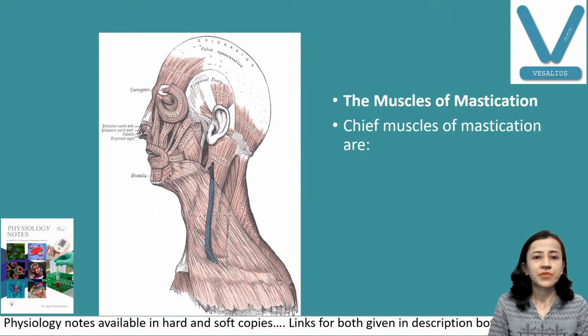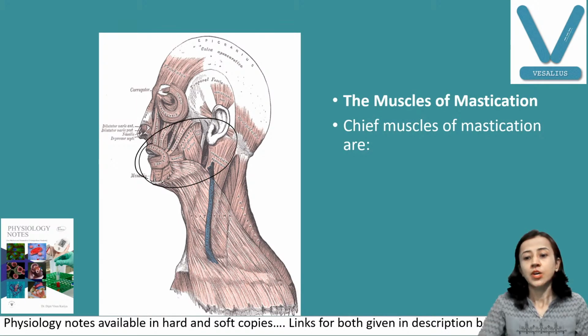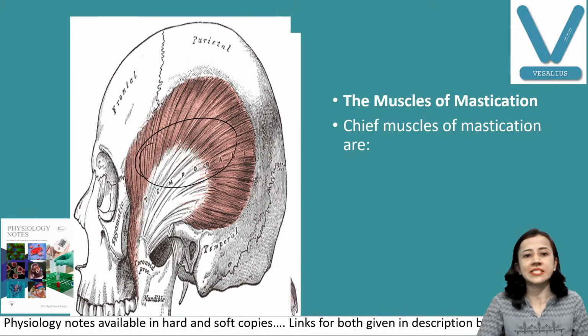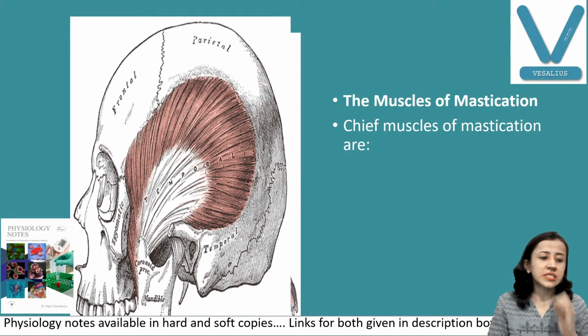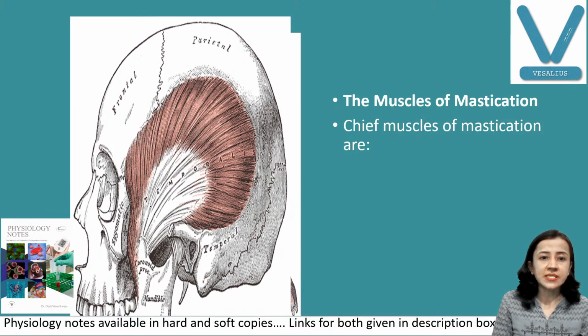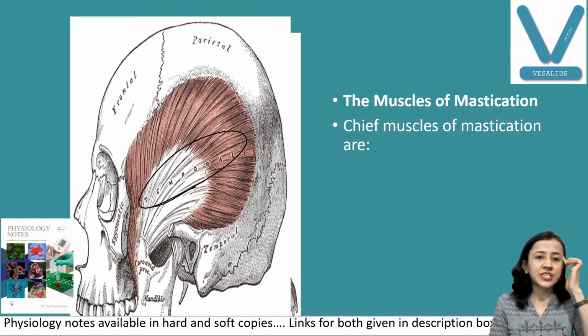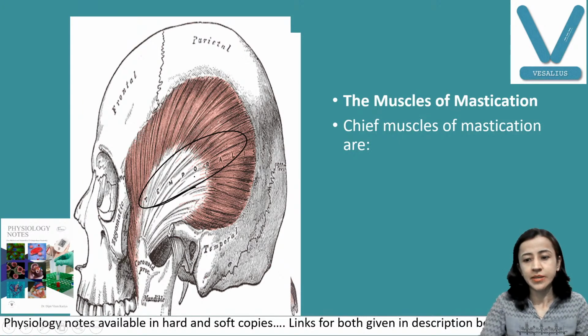You can see here we have different muscles. They are important for mastication. We will discuss them one by one. Which are the chief muscles of mastication? So first and foremost, temporalis. If you just clench your teeth, you find a prominence here. Just clench your teeth like this and put your finger here. You find this temporal region. So this is temporalis. Fine.